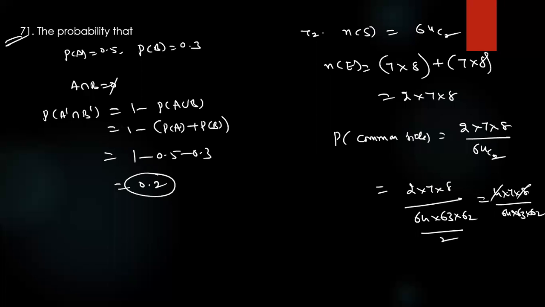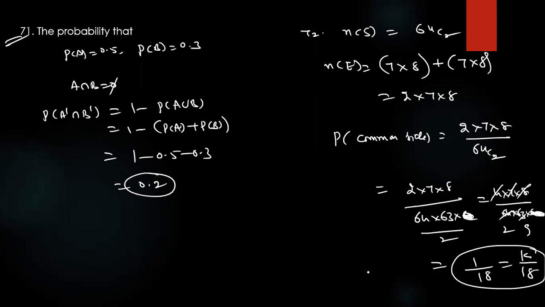Check it. 4 8s are 32, 7 9s are 63. The answer is 1 by 18. But the question is given as k by 18, so therefore k is 1.